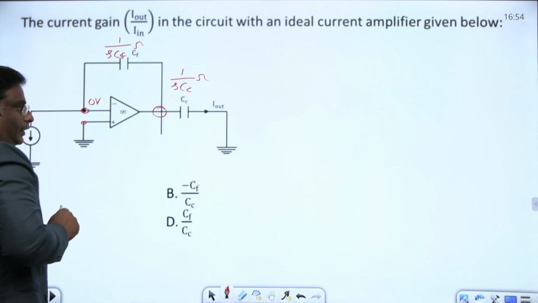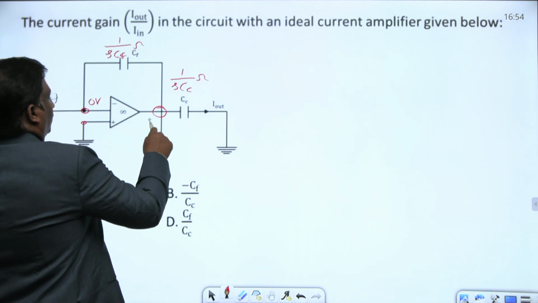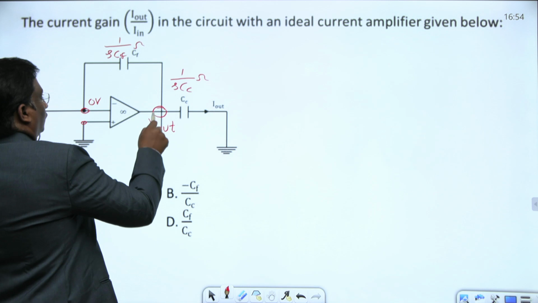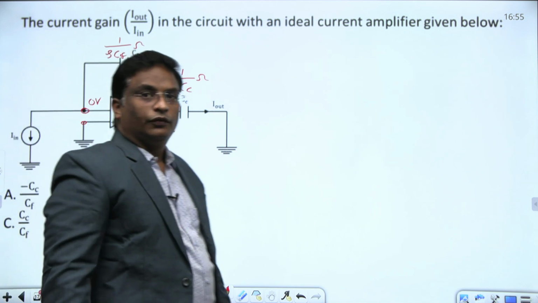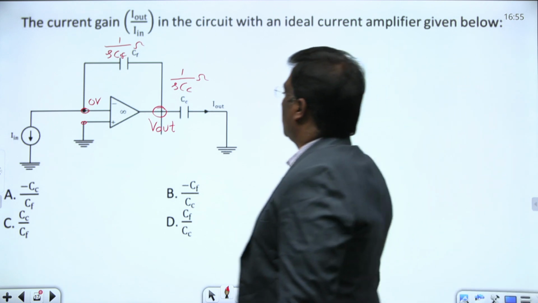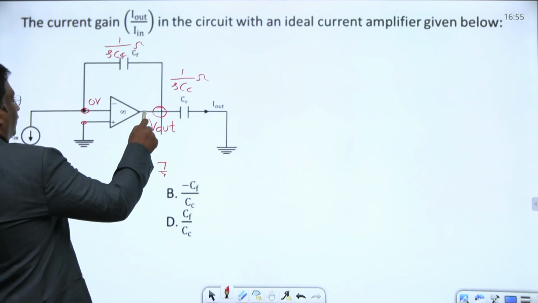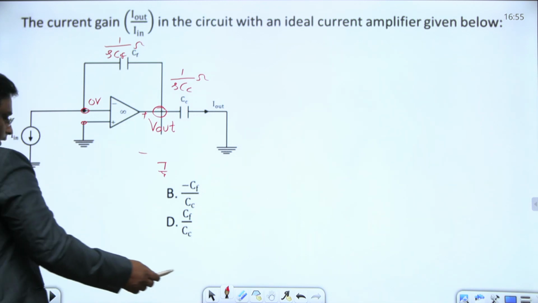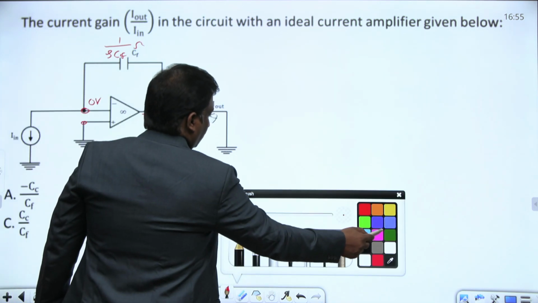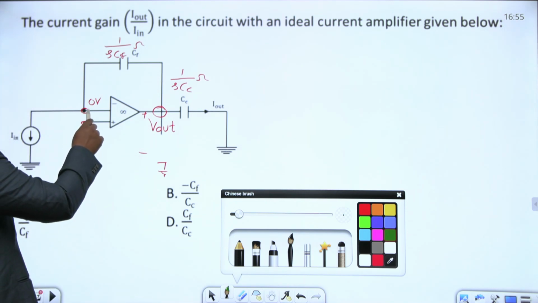Let us try to write the expression for V out with respect to ground. Notice here, virtual ground.